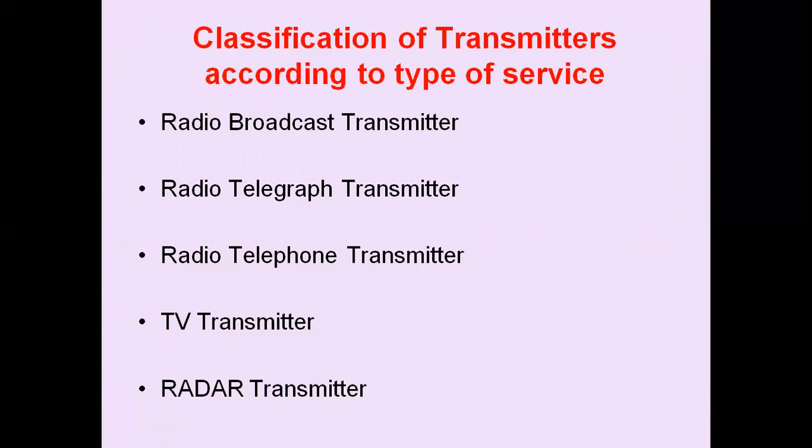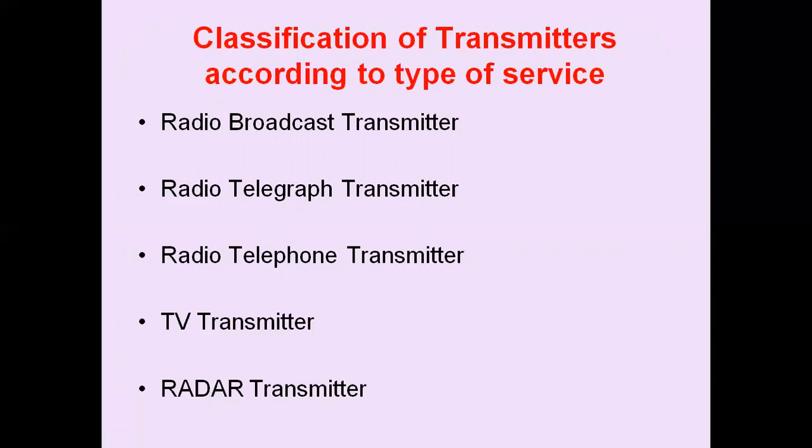The AM broadcast transmitter operates on long wave, medium wave, and short wave and radiates carrier power as low as 1 kilowatt and as high as 100 kilowatts, depending upon the power level. The FM broadcast transmitters operate on very short wave and ultra short wave and radiate carrier power of the order of 100 kilowatts.